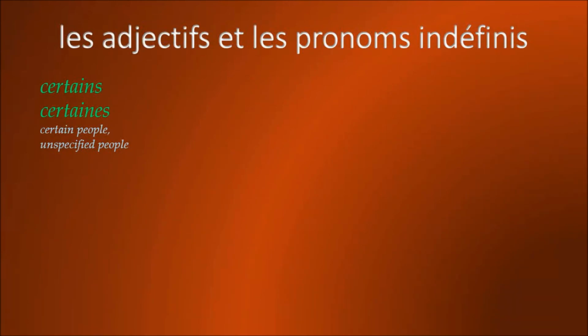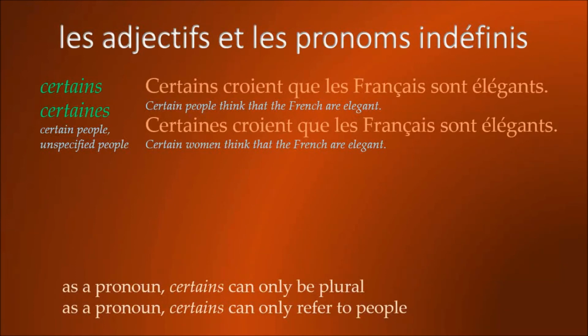As a pronoun, certain is always plural, and it always refers to only people. Certains for masculine people or mixed groups, certaines for feminine people. Certains, certaines, meaning certain people, unspecified people. So for example, we have certains croient que les Français sont élégants. Certain people think that the French are elegant. Certaines croient que les Français sont élégants. Certain women think that the French are elegant.